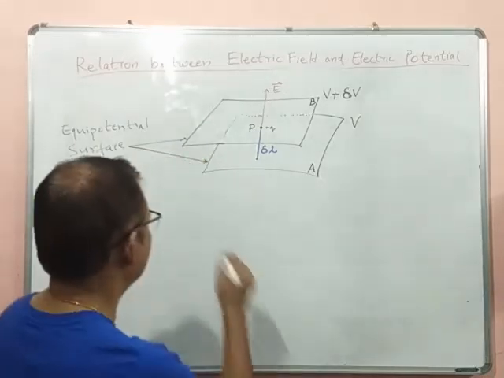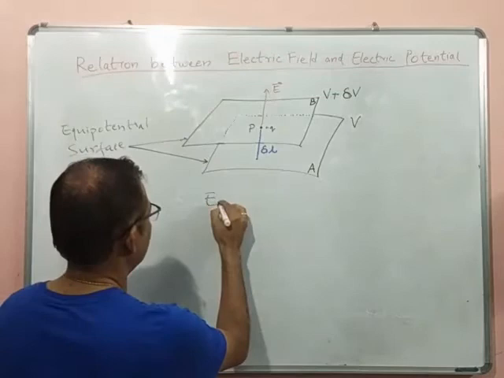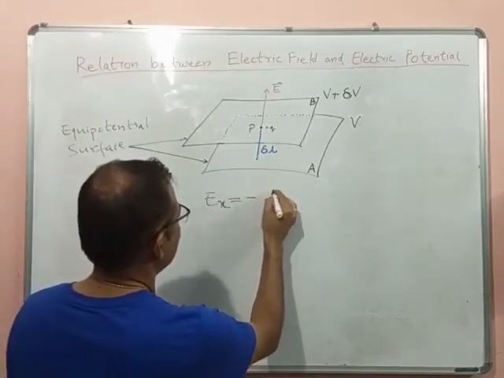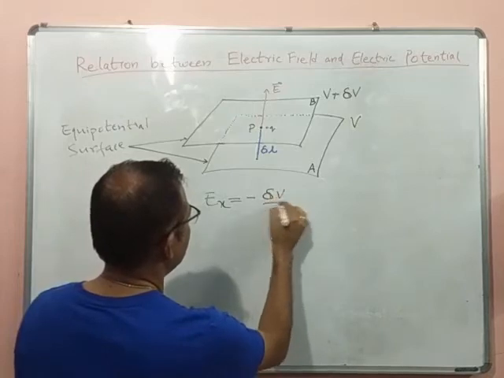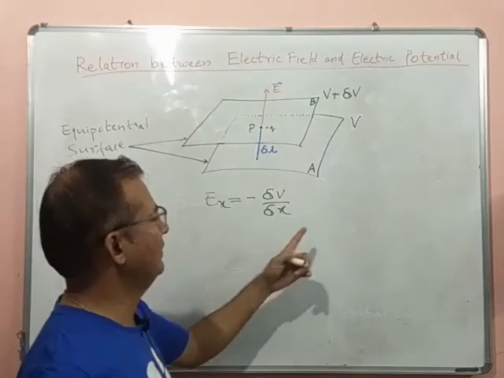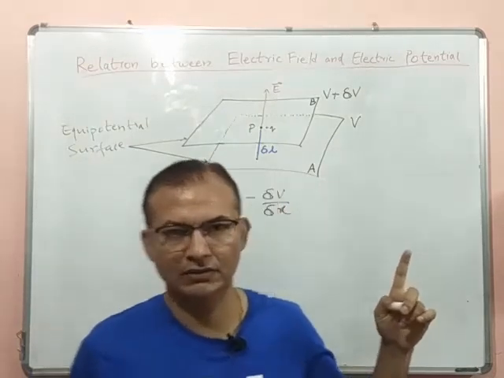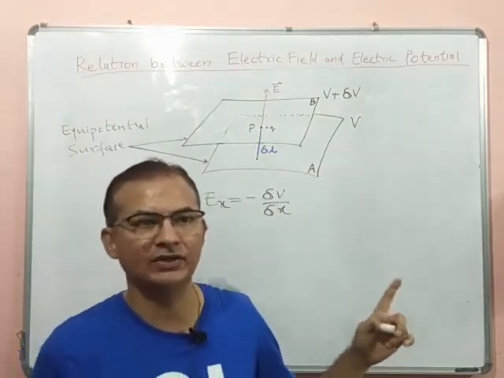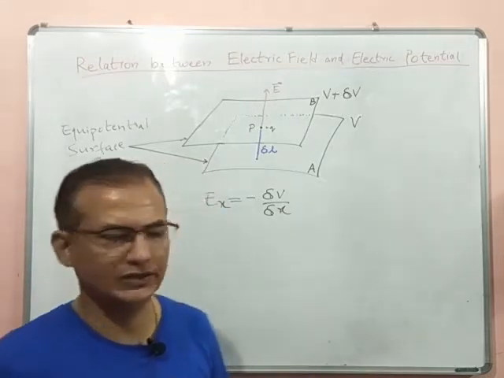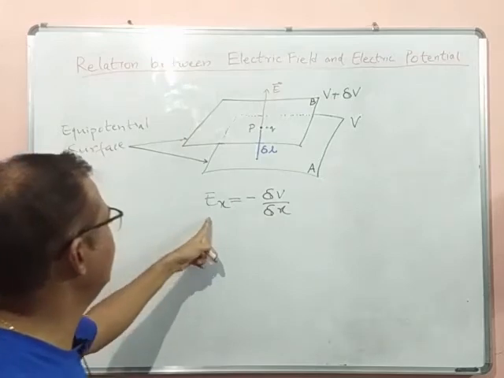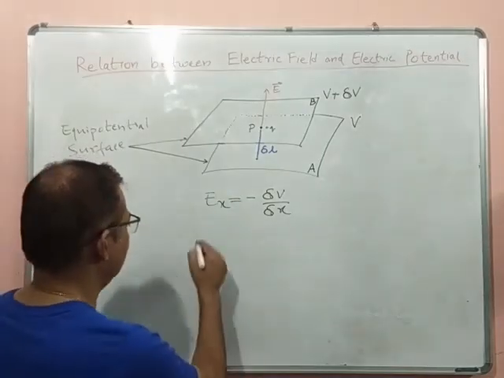So suppose we want to know the electric field in the x direction, what we will do is minus del V upon del x. How will we do it? We take y and z as constant, and when we differentiate them we get 0. So this is the component in x direction.